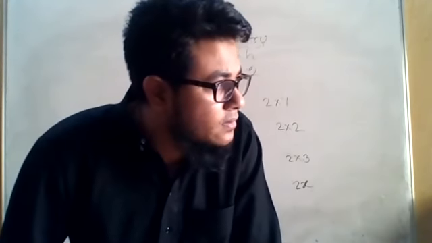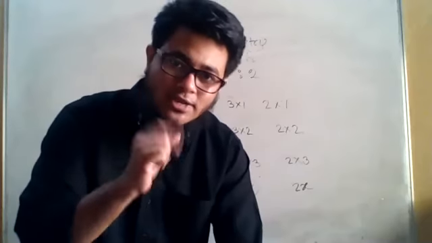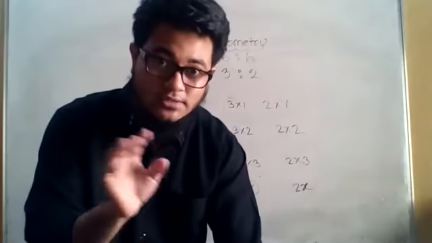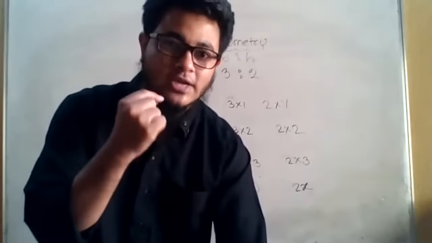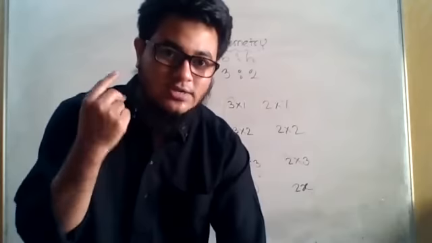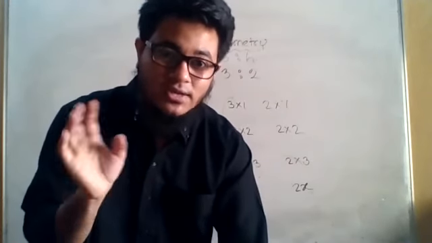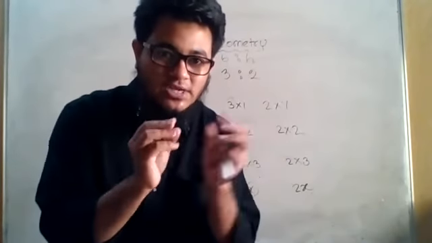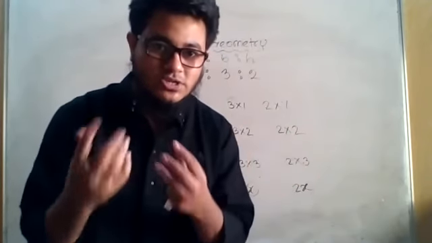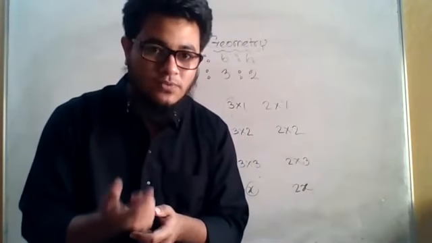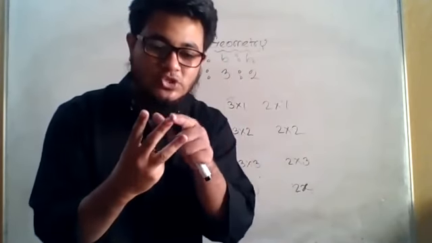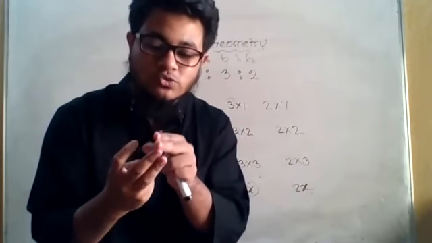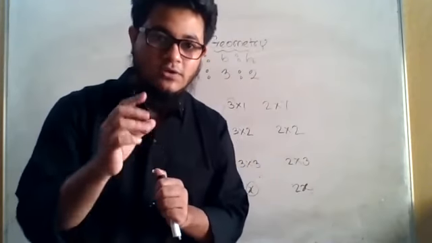Whenever you see a length, the unit will be meter or centimeter or millimeter or kilometer, something like this. Whenever you are calculating area, it is meter square, centimeter square, kilometer square, millimeter square, something like this, square will be there, because to calculate the area you multiply two dimensions, length into breadth, meter into meter, so meter square. And whenever you calculate volume, you multiply three dimensions, meter into meter into meter, length in meter, breadth in meter, height in meter, so the unit will be meter cube.